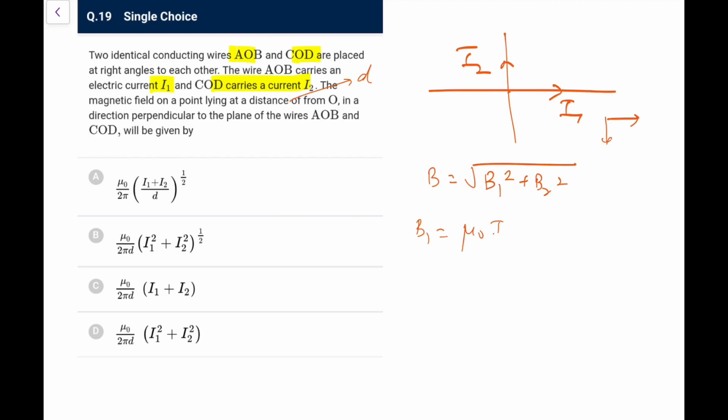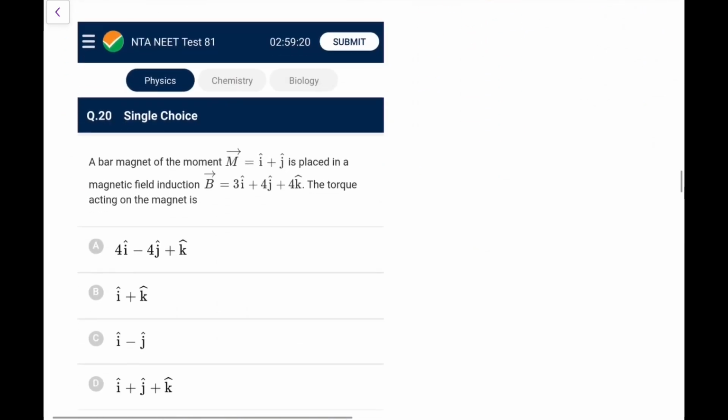And B1 you can write as mu naught I1, distance is D, that is 2 pi D. B2 is mu naught I2 by 2 pi D. So directly, mu naught upon 2 pi D comes common, it would be root of I1 square plus I2 square. So you can directly go for option B. Okay, so just see for the directions here.